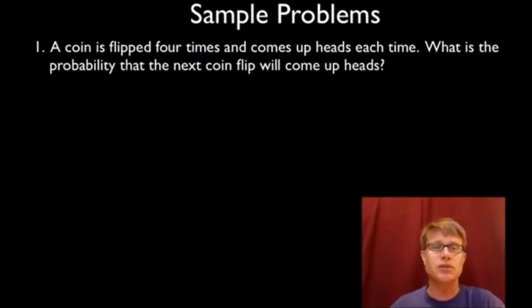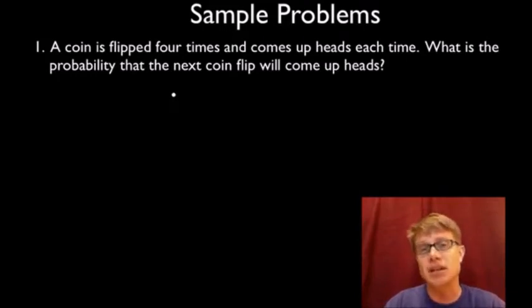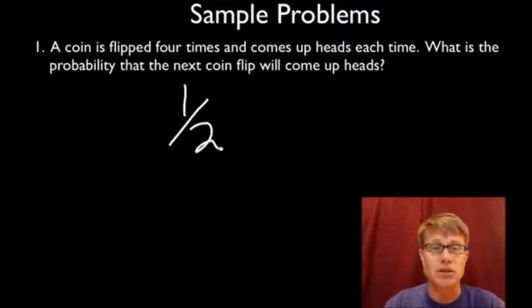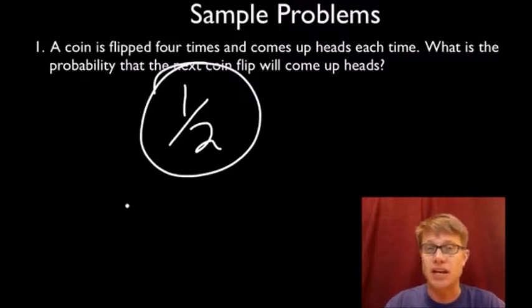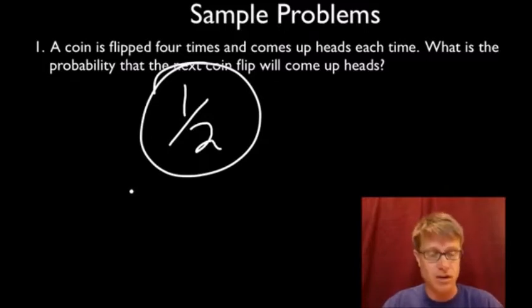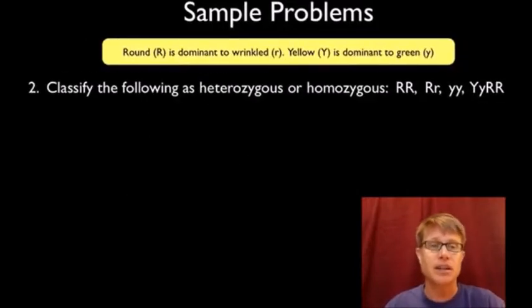Question 1. A coin is flipped 4 times, and comes up heads each time. What is the probability that the next coin flip will come up heads? Well, everything that's happened in the past can't influence anything that's going to come in the future. And so it's a 1/2 probability. In other words, you could have 10 kids, and they could all be boys. What are the odds that the next one's going to be a girl? Still 1 in 2.